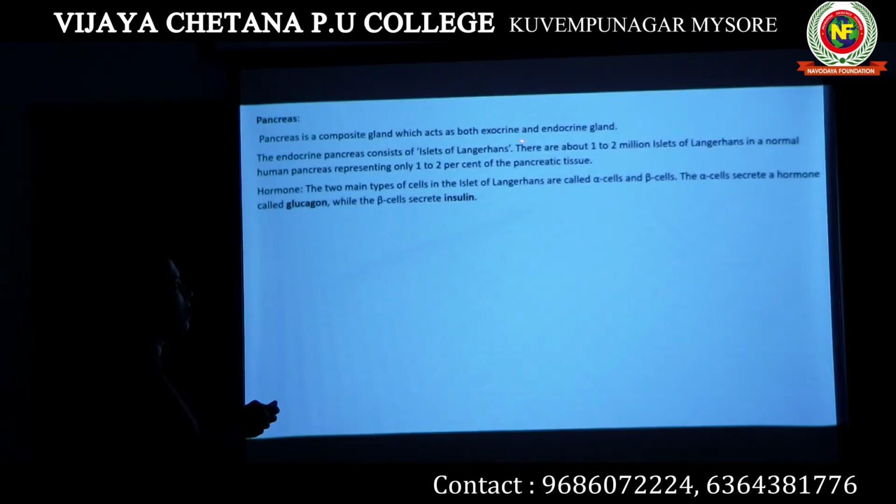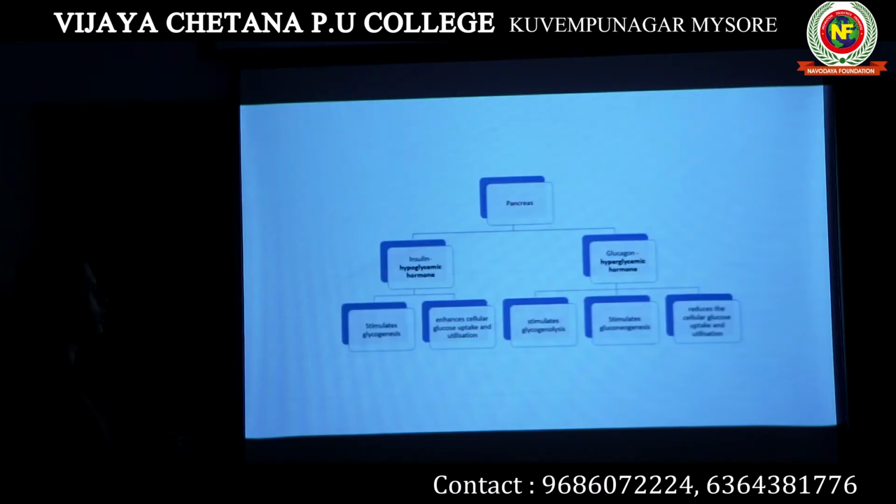So in the pancreas there are patches of cells known as islets of Langerhans. Islets of Langerhans have two different types of cells, alpha cells and beta cells. Alpha cells produce glucagon, whereas beta cells produce insulin. Pancreas: this is insulin, this is glucagon.